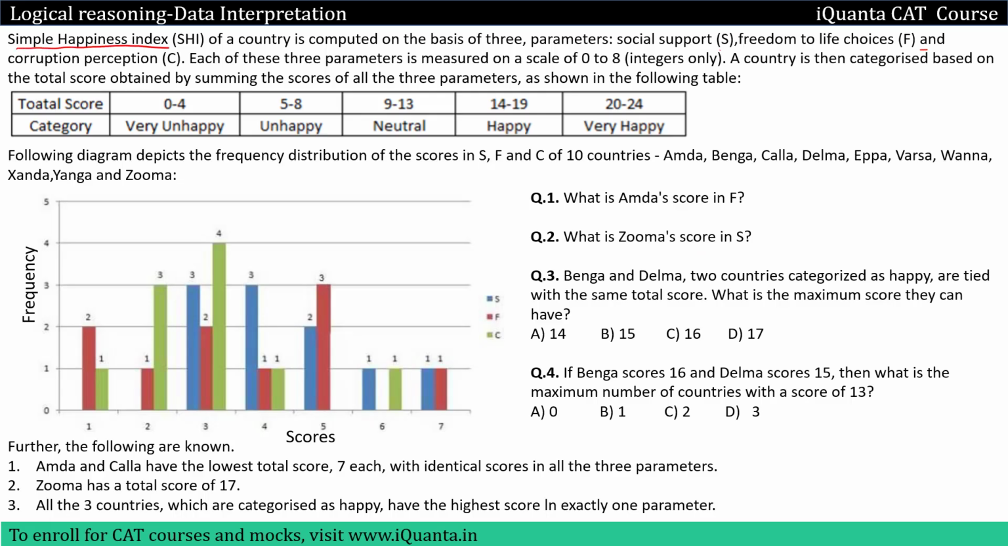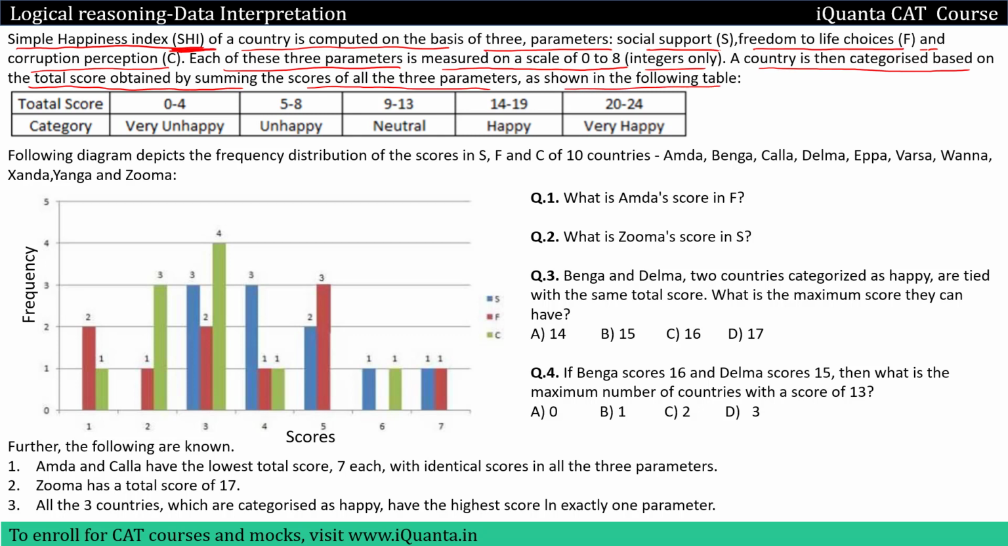So the question is simple. The happiness index, SHI, of a country is computed on the basis of three parameters: social support S, freedom to life choices F, and corruption perception C. Each of these three parameters is measured on a scale of 0 to 8, integers only. A country is then categorized based on the total score obtained by summing the scores of all the three parameters, as shown in the following table.